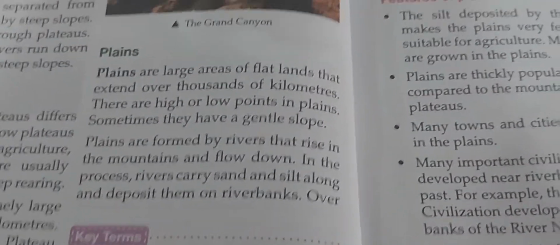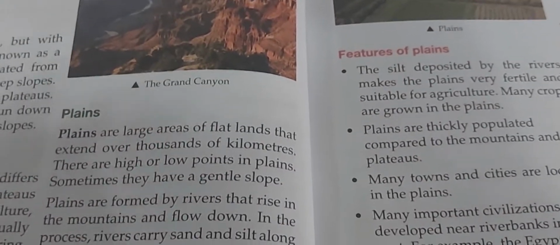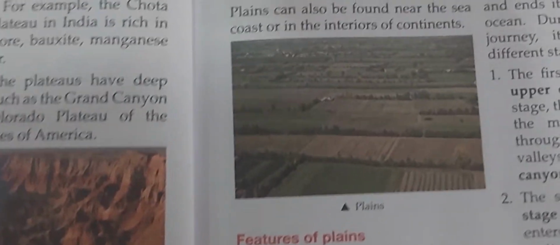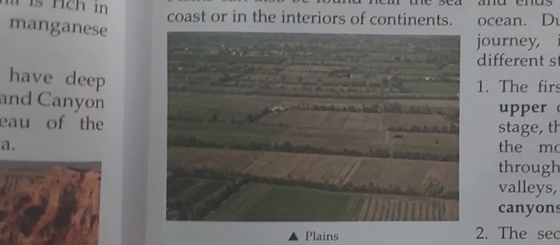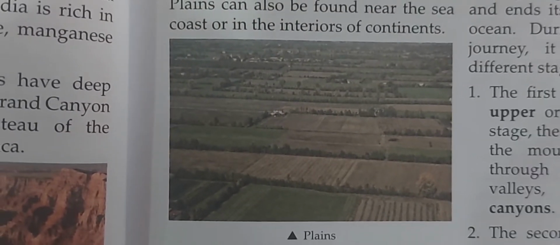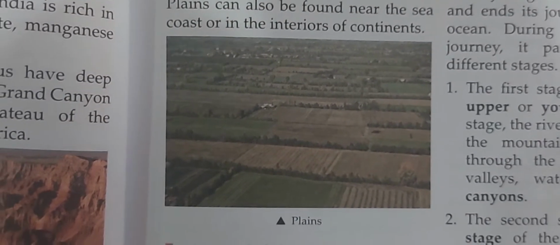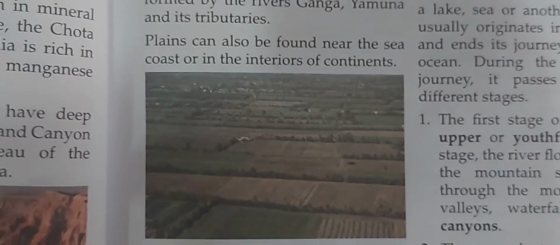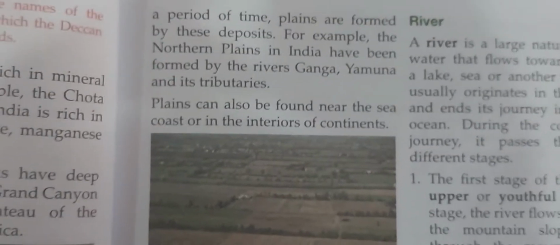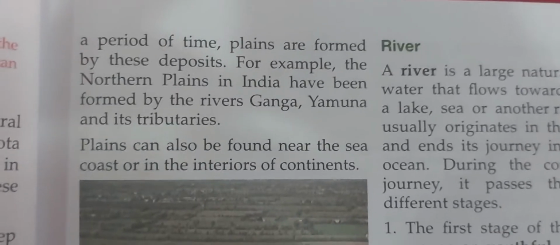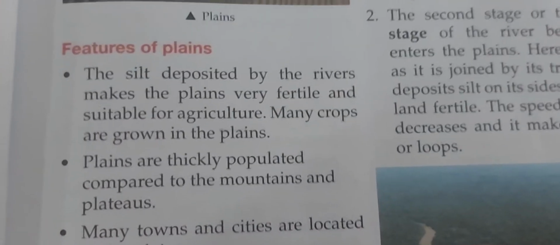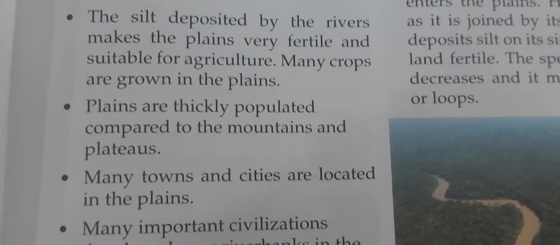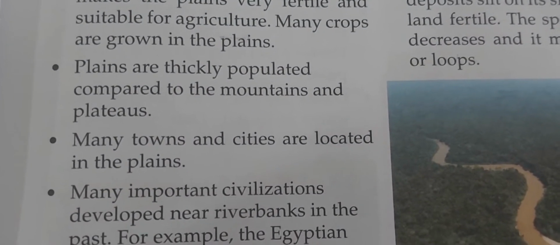Then we talk about plains. Plain area, we all know that where we are living right now, we are doing agriculture activities, where we can make buildings, bigger buildings also. So plain areas are always a preference for humans. Humans want to create their houses on plain areas because they are able to live there easily. These are the features that are explained under plain areas.